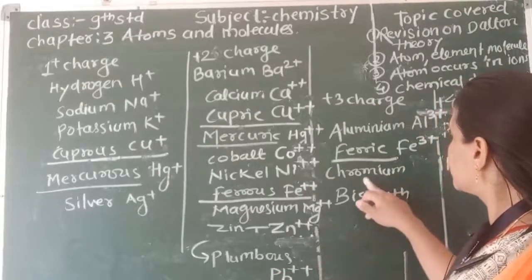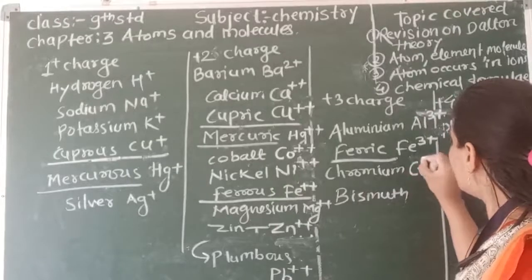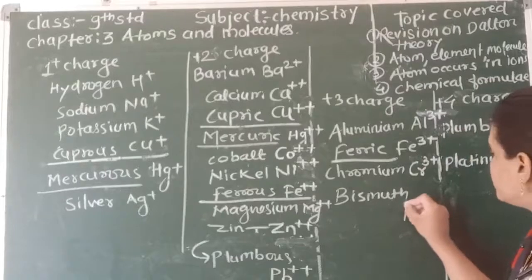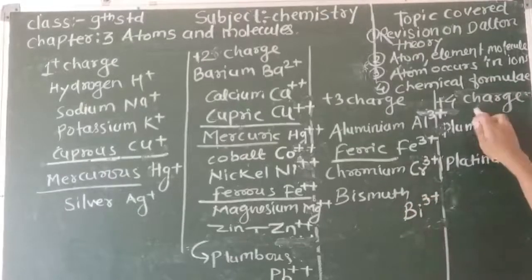Then chromium. The chromium symbol is Cr. Chromium is 3 positive. Bismuth's symbol is Bi. It's 3 positive. Then plumbic.